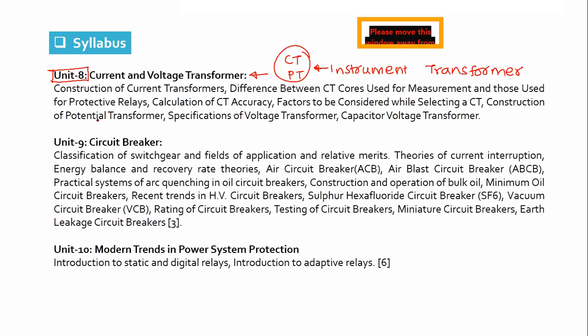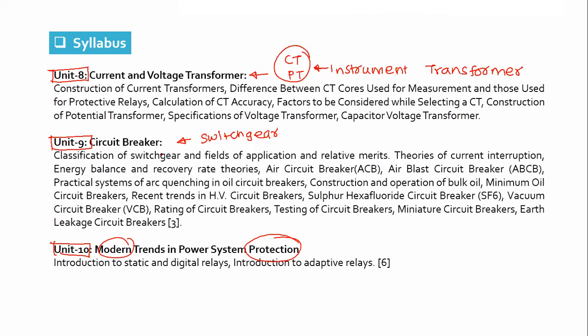And then comes the circuit breaker. It is a part of switchgear, you can say, where you will study different terminologies about the circuit breaker and their operations and different types of circuit breakers. And finally the last unit is about the latest trends in power system protection. That will be the last part: when you have studied units 1 to 9 and have the basic fundamental knowledge and operation of the protective scheme, then in the end you will study the latest trends and terminologies about the protective relay.